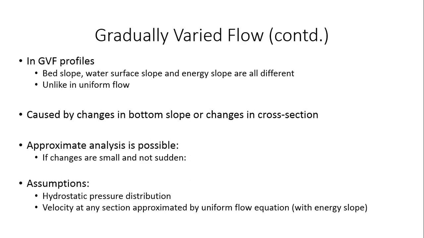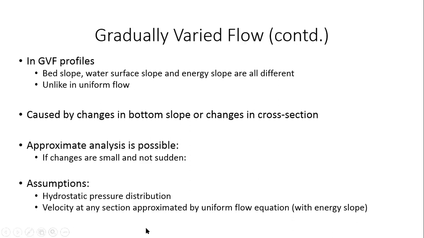But it is not an inappropriate assumption to make, simply because by the very definition of gradually varied flows, we have considered that the water surface profile is changing gradually, right? So therefore, if it is changing gradually at a point, locally, you can say that the variation is so slow that you can almost approximate it as a uniform flow equation, right? So that is the thinking or the logic behind using this uniform flow equation, even though the flow is gradually varied, right?